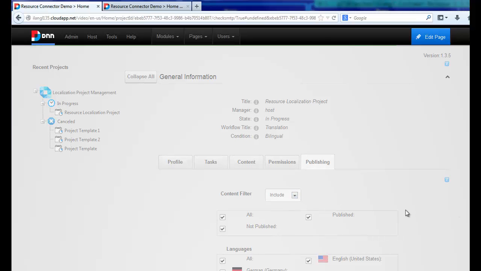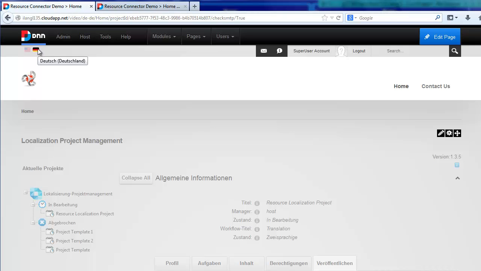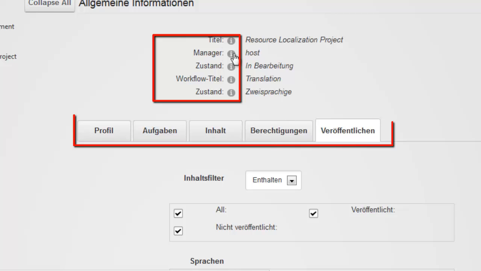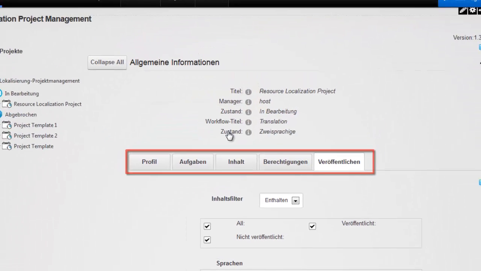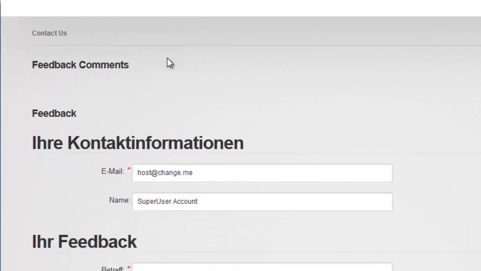Now, after successful publishing, let's switch to German locale. And here we can see German localization for these modules and for feedback.